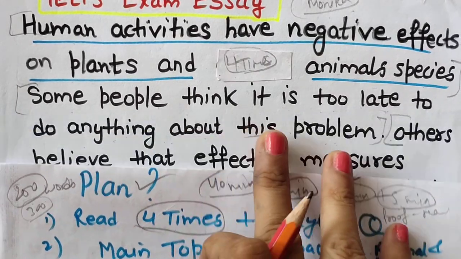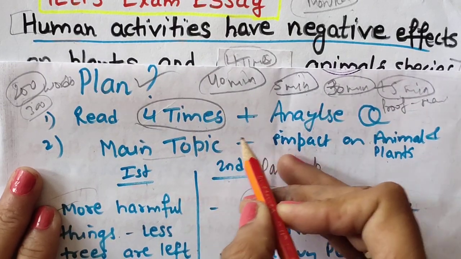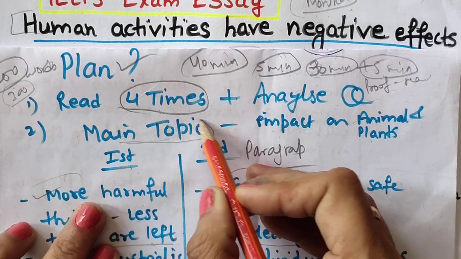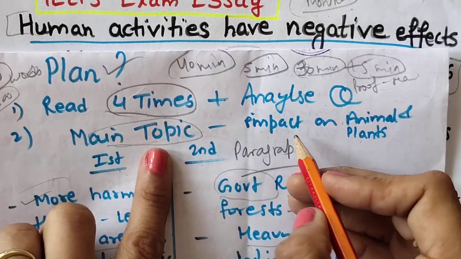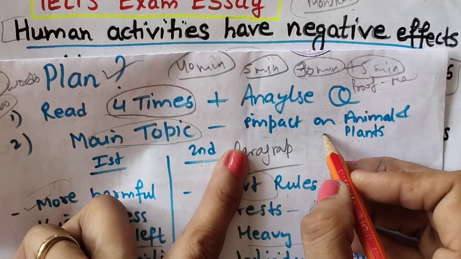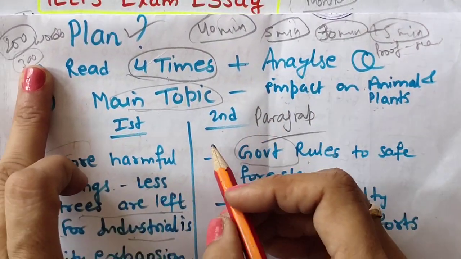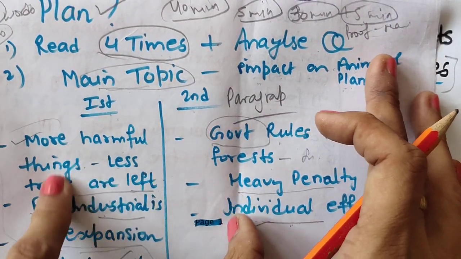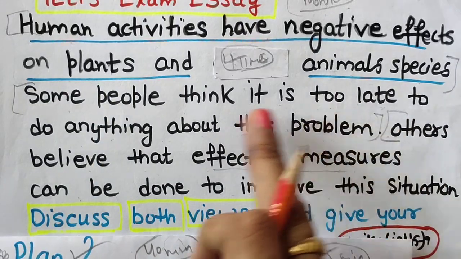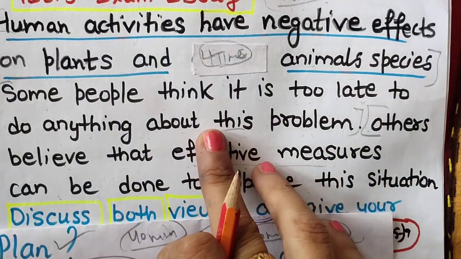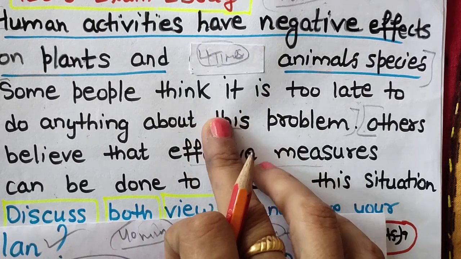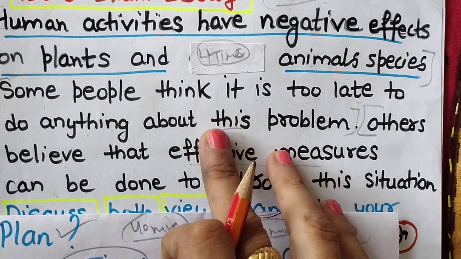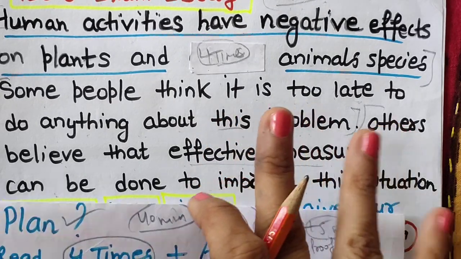Now coming to planning for human activities. We have read the question statement 4-5 times and analyzed it. What is the main topic? In planning you need to find out: the impact on the animal and plant world because of human activity is the main topic. So in the first paragraph, as you know, this is discuss both views. In the first paragraph you will be talking about those who are saying it is too late to do anything, giving reasons why it is too late, because we have done so many damaging, devastating actions to this earth, and with pollution, nothing can be done.